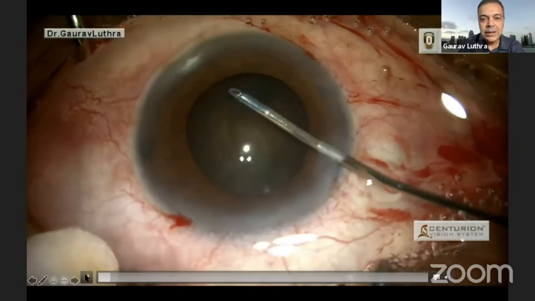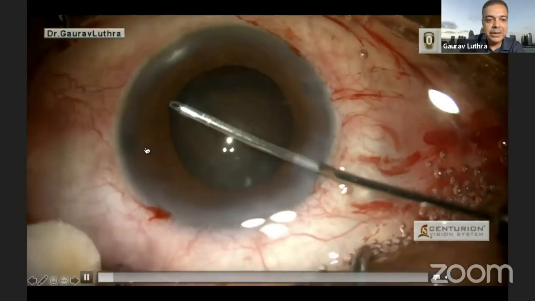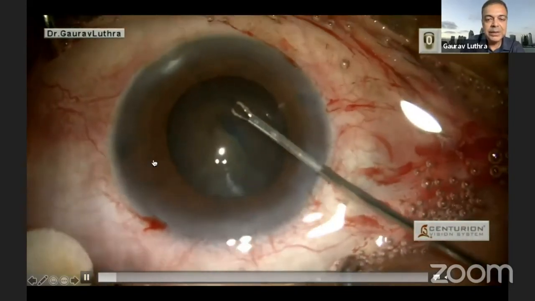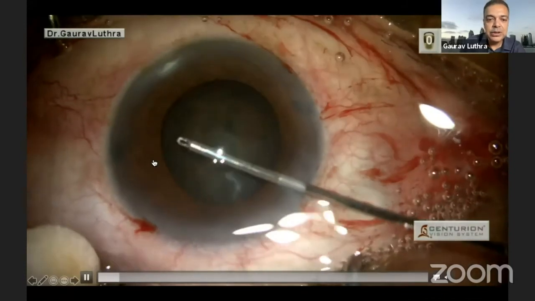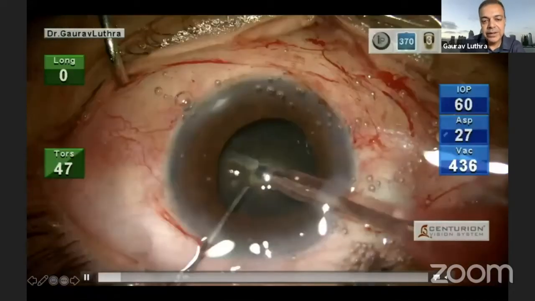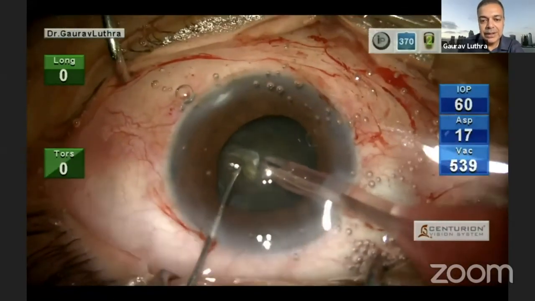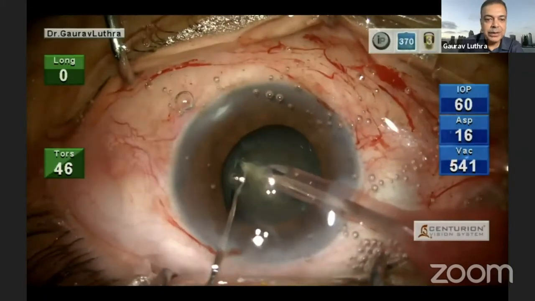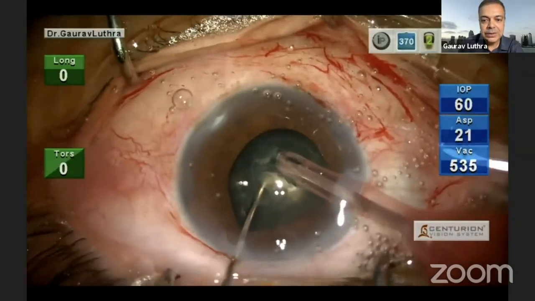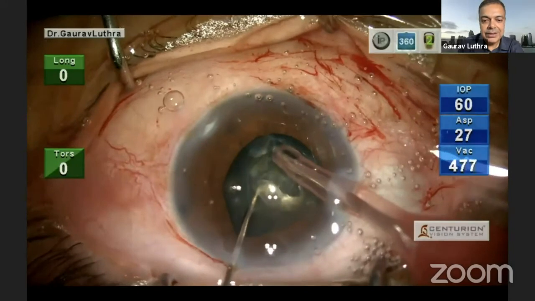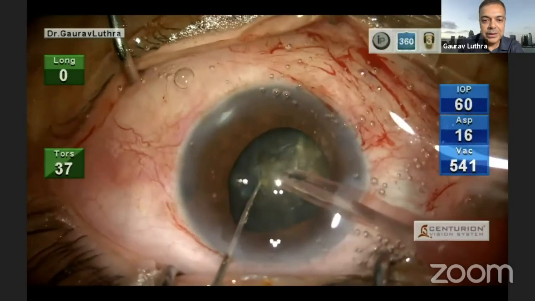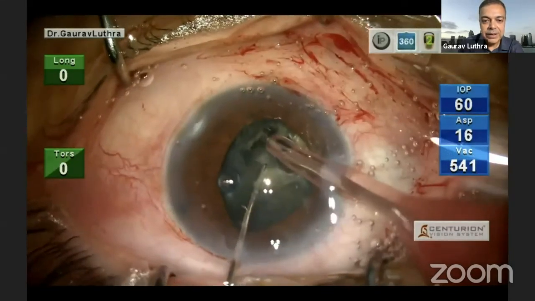This was a hard brown cataract with a small LPI, a laser PI in the periphery. This patient had a chronic angle closure and again a very, very hard cataract with a floppy iris. So we went in to operate and try to chop this cataract. Even while we had just started the surgery, the pupil started coming down, and the patient was very uncooperative.